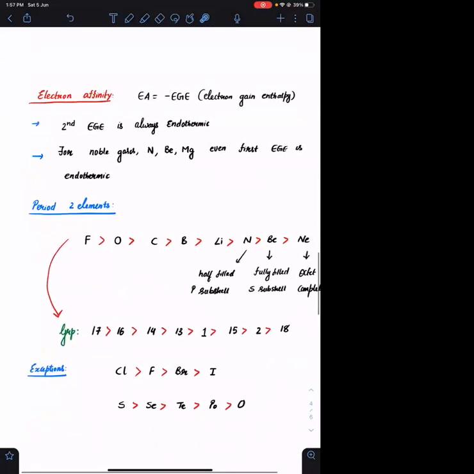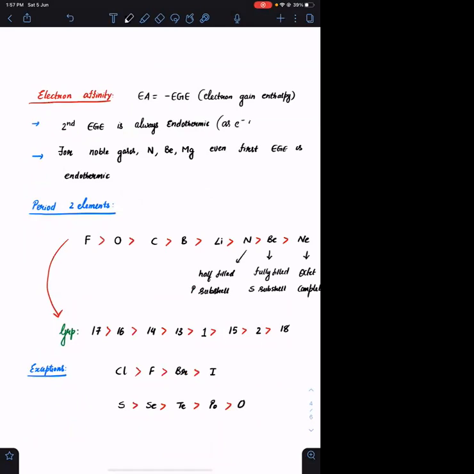Okay. What did I write here? Electron affinity and electron gain enthalpy are always opposite to each other. If you have positive tendency, it will release energy. If you have negative tendency, you have to forcefully give it. So the process will become endothermic. Okay. Second electron gain enthalpy is always endothermic. What is the reason for that?